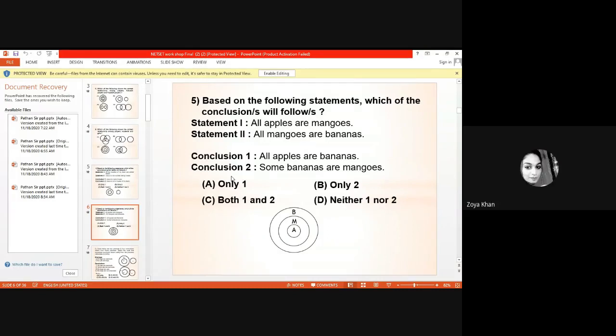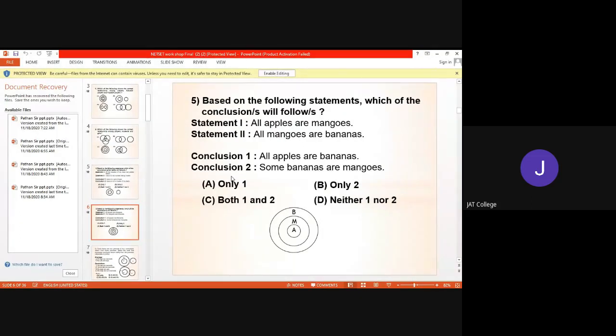Understand? Yes, sir. So here, what is the first conclusion? All apples are bananas. It is not a negative sentence. Second conclusion is some bananas are mangoes. It is also not a negative sentence. So if negative sentences are not there, or if there are no negative conclusions, then we have to consider only the basic diagram. And the basic diagram is based on the statements. We don't have to consider another possible diagram.